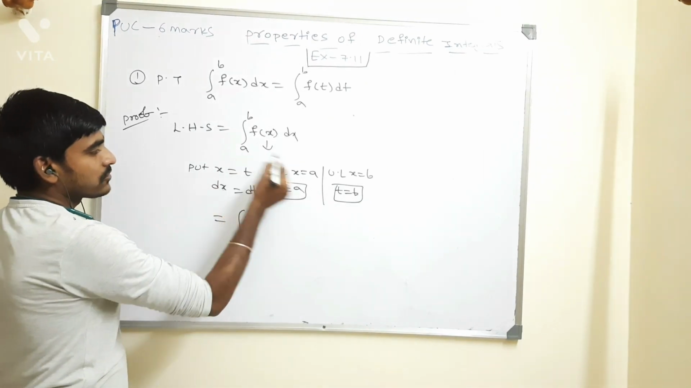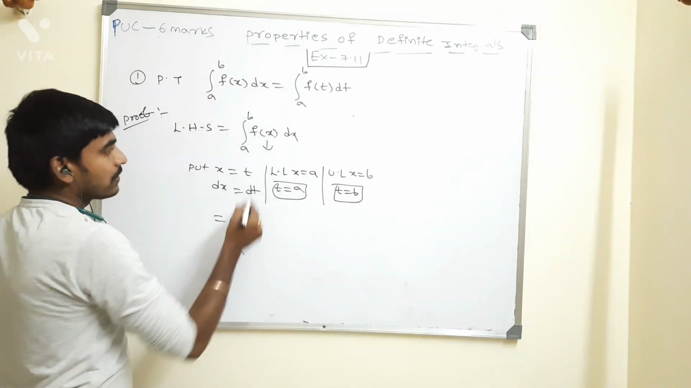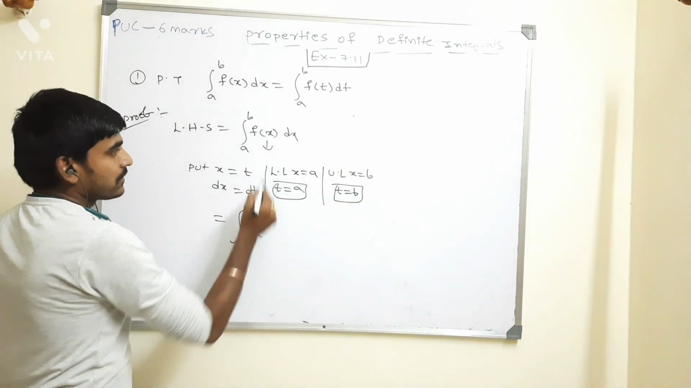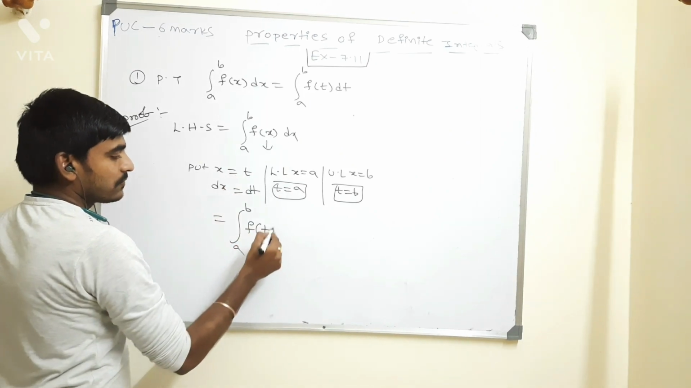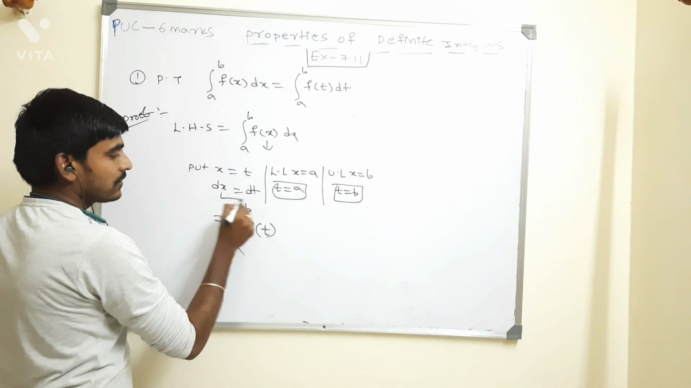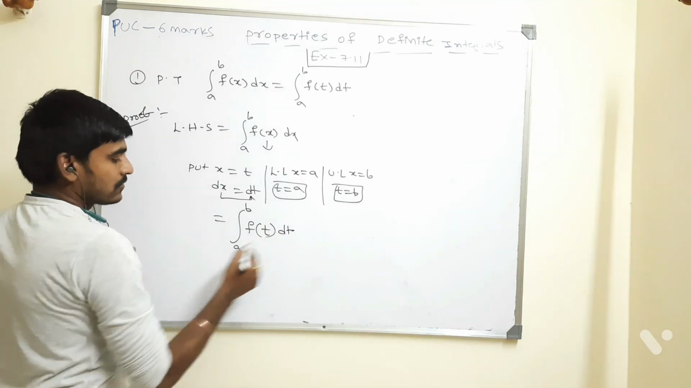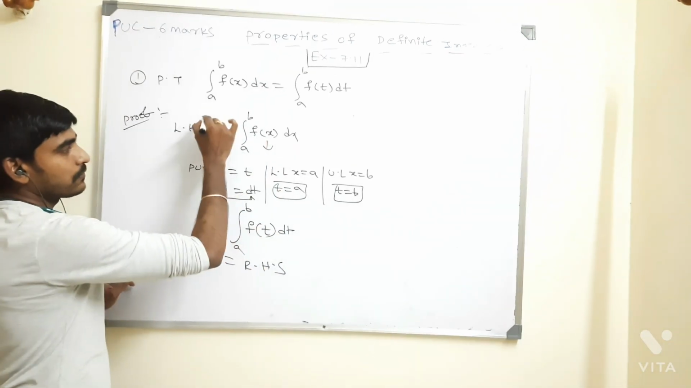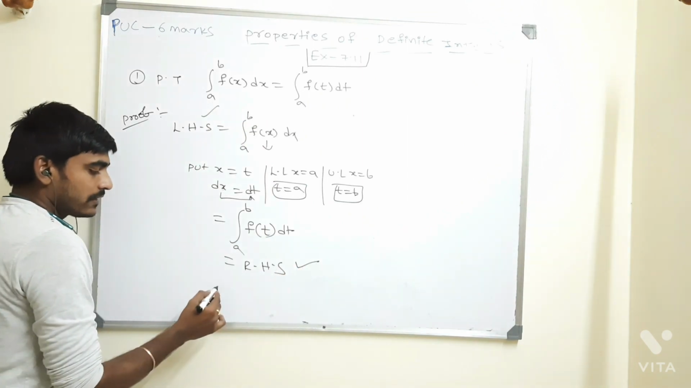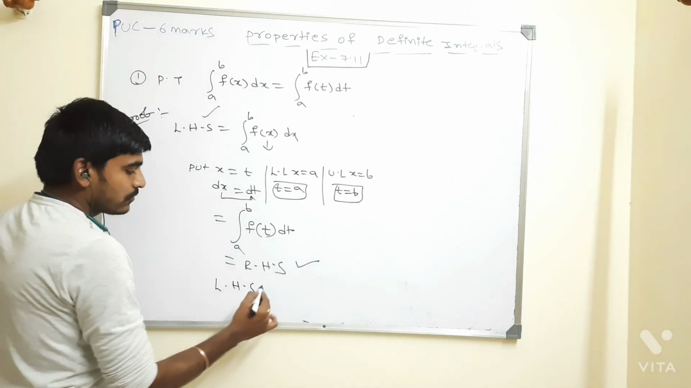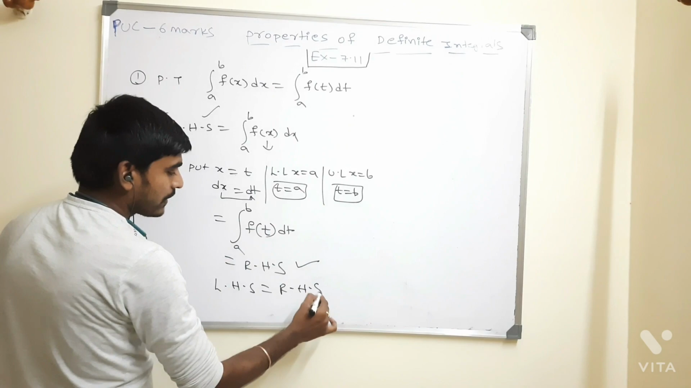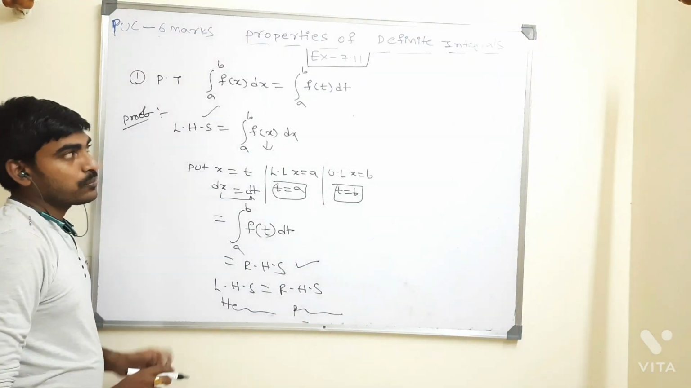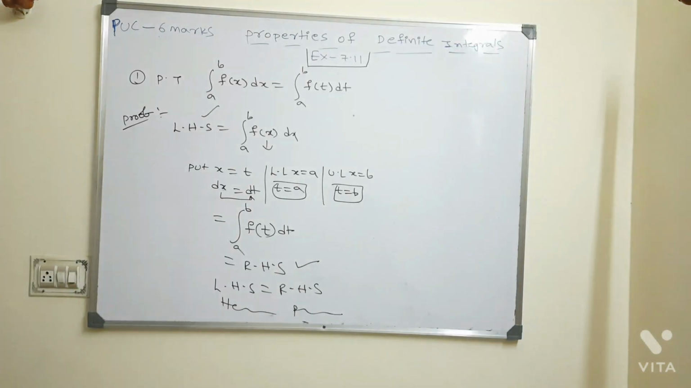Now tell me, the integration from a to b we got. f of x is nothing but f of t, and dx is nothing but dt. So this is nothing but the right hand side. I have taken the left hand side and proved the right hand side. So we can give the conclusion: left hand side is equal to right hand side, hence proved. This is property number 1.